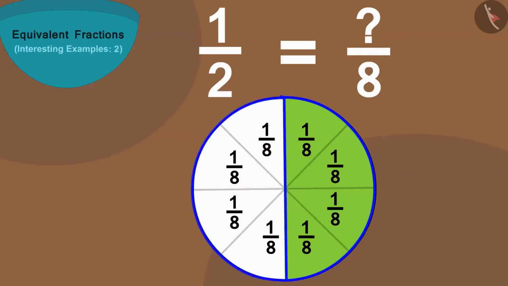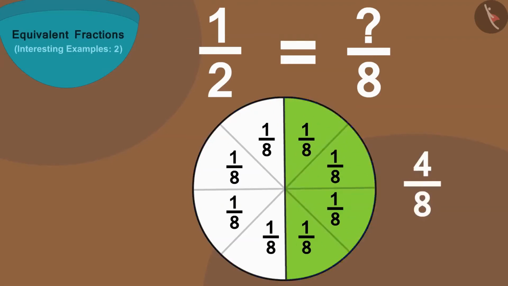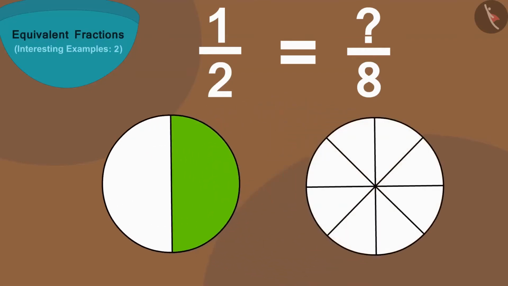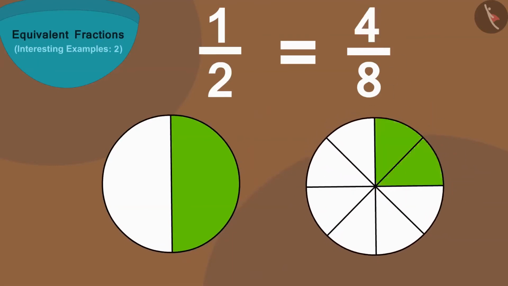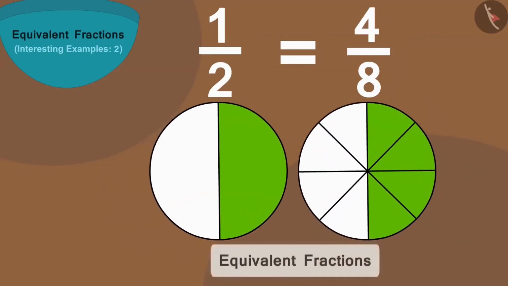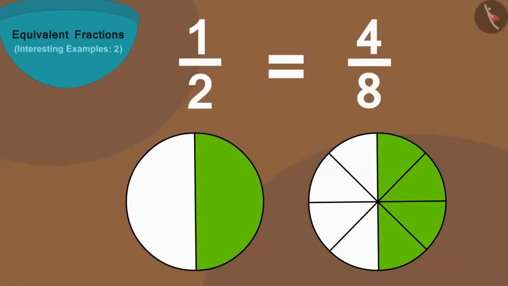And 4 parts of this circle is equal to one colored part of the first circle. Therefore, we will color in 4 parts of this circle. In this way, we have the numeral above our equivalent fraction as 4. In this way, half is equal to 4/8.